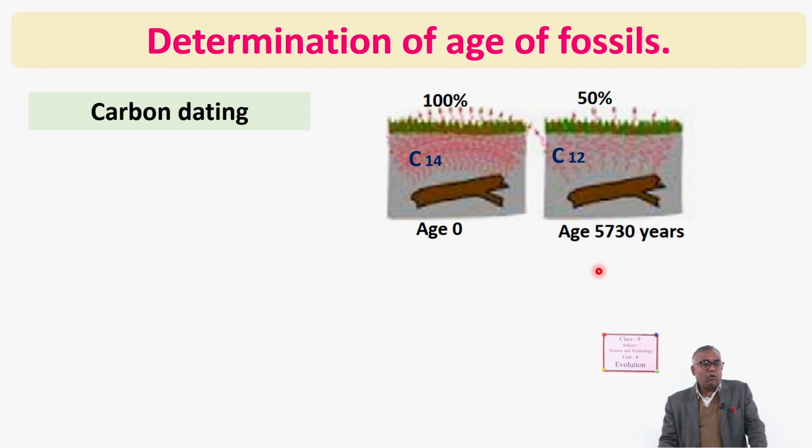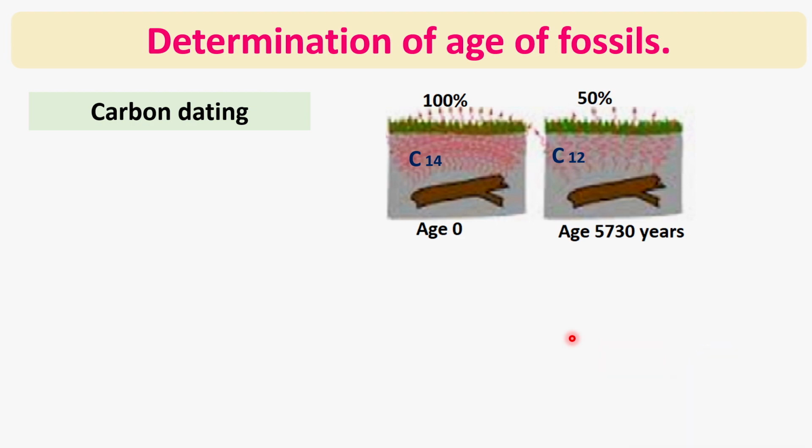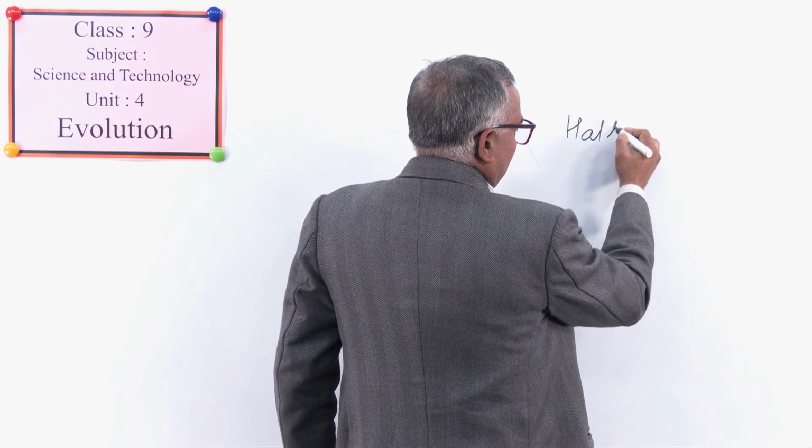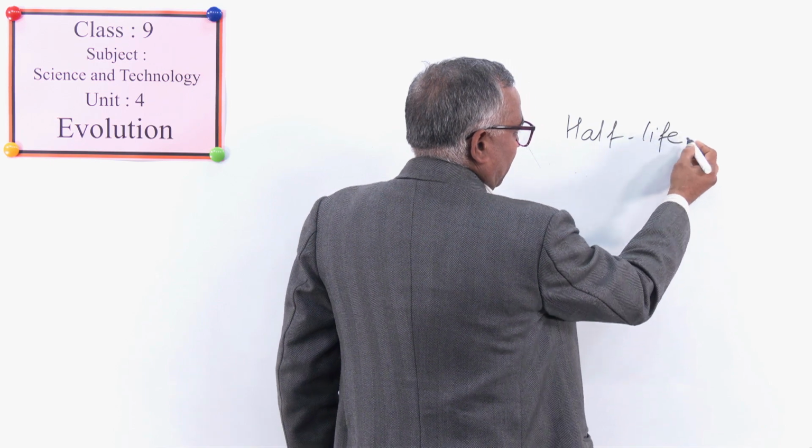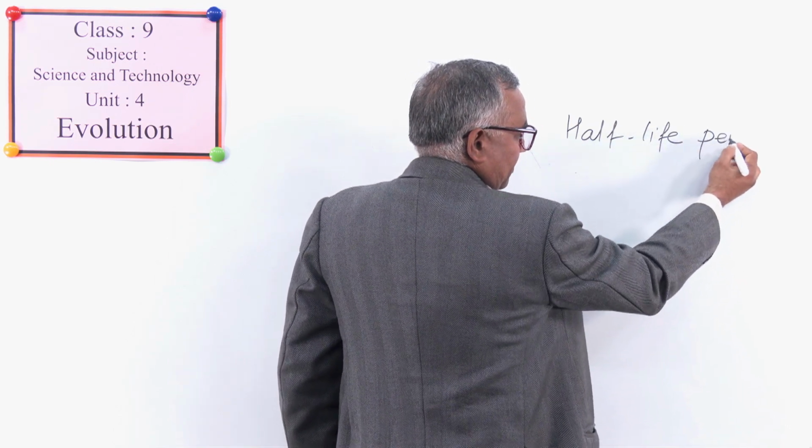In fact, 5,700 plus or minus 30 is given, but here it is written 5,730 years, and this time is called the half-life period. Only that information is enough for you.